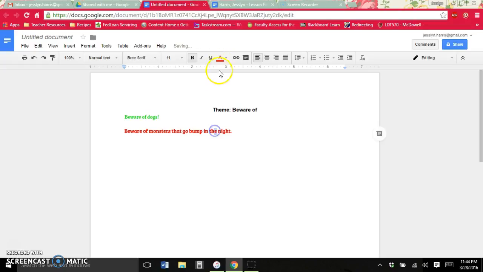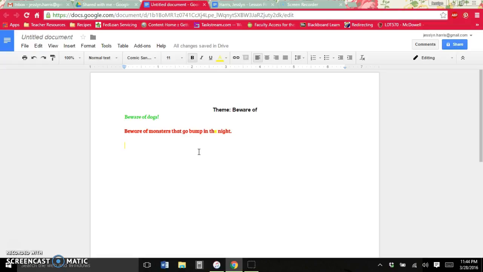So see, it went back. So I'm going to switch it to yellow so I know that whoever wrote in yellow, who wrote the next line, made that change. Do not change your classmates' work because you don't like it or you think they didn't do a good job. This is just to change errors so that we are working collaboratively as a class to make the best poem we can make. So remember, you're on your best behavior.